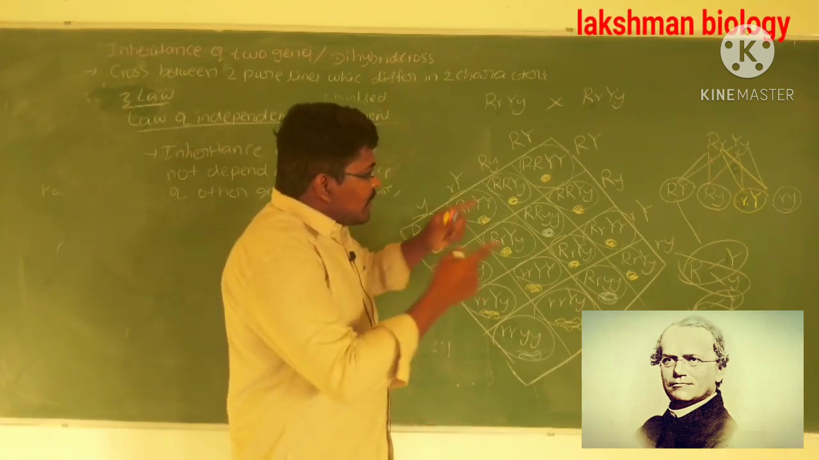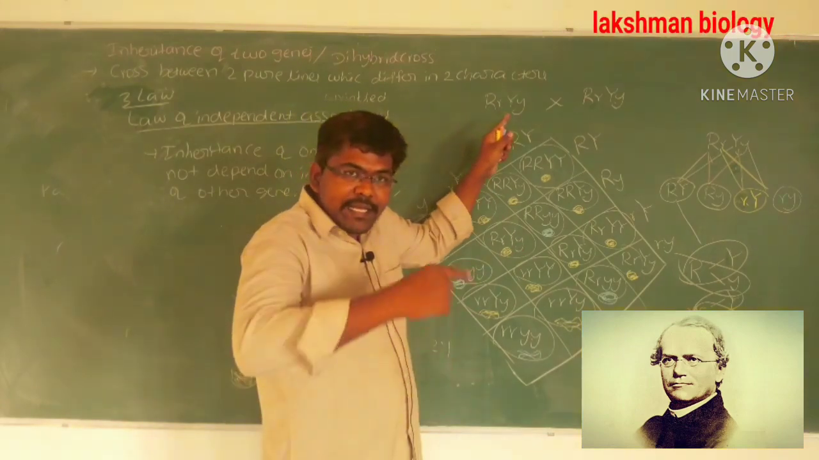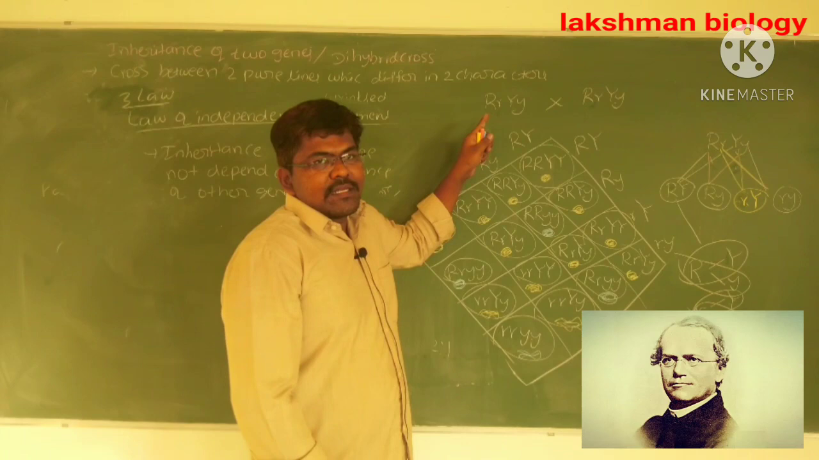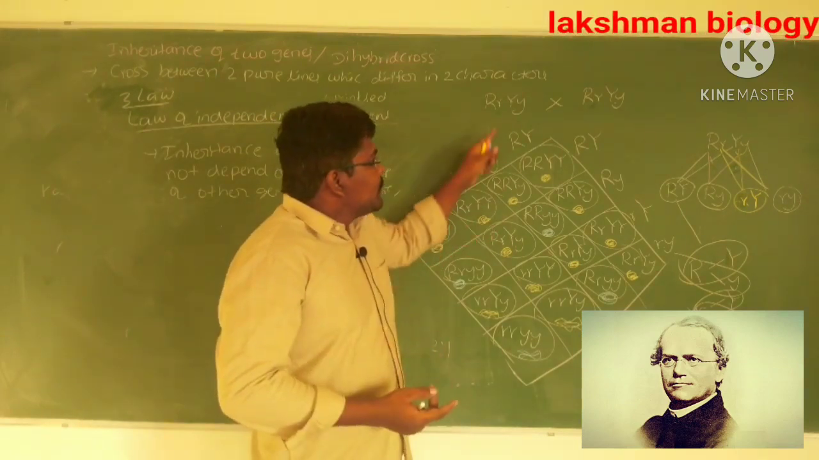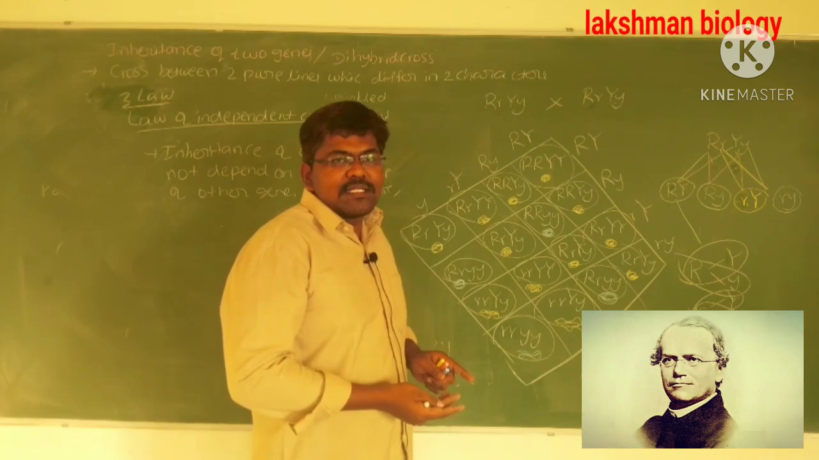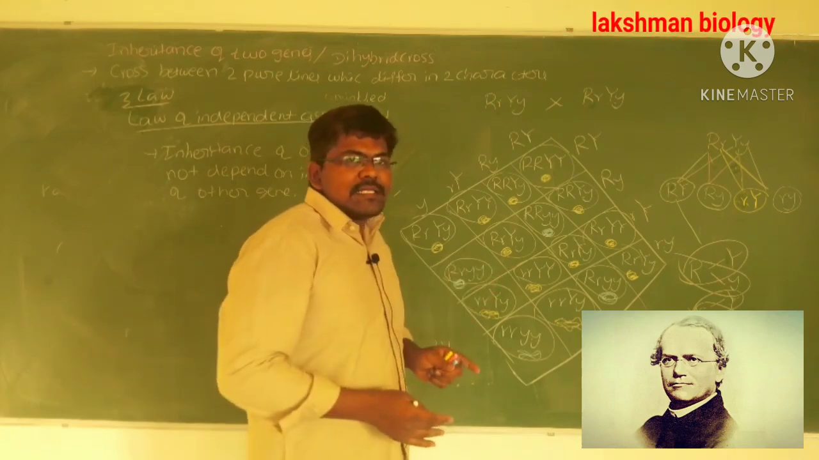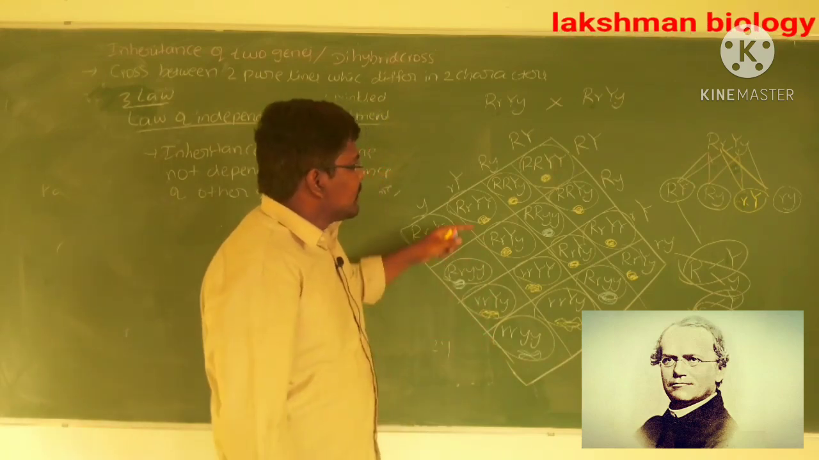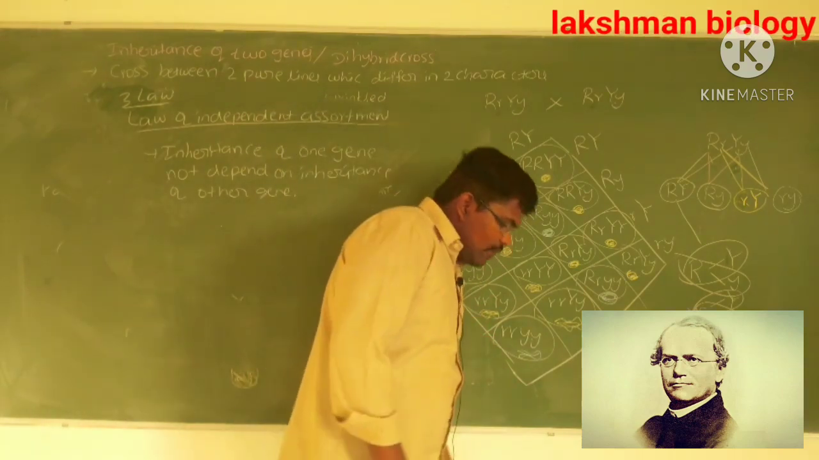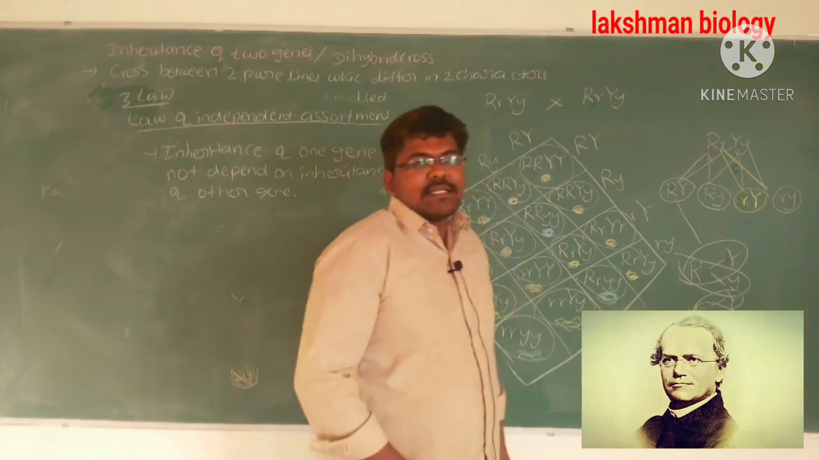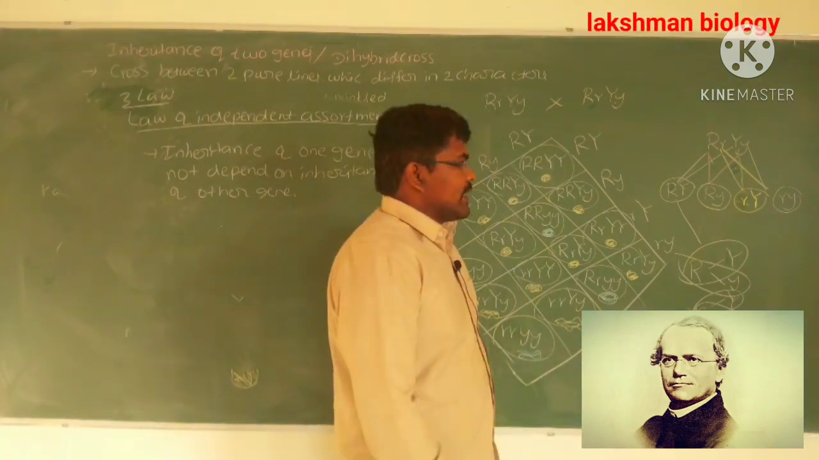To understand the law of independent assortment, he took two gene characters, two genes. Two genes means 4 alleles. While alleles are transferred from one generation to another generation, one type of gene does not depend on another type of gene. That is the law of independent assortment, according to which one gene's inheritance does not depend on another gene's inheritance.